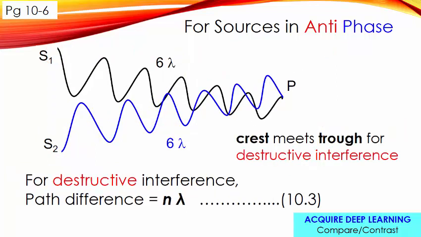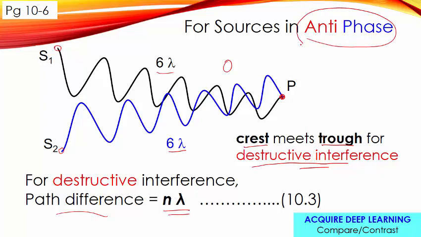Let's look at the next one. Again, one starts with crest, one starts with trough, and they are anti-phase. You'll find that they will meet anti-phase if these two path lengths are the same. So the path difference in this case is 0. When the path difference is 0, the crest meets the trough, which will give us destructive interference. So when the path difference is n lambda, we get destructive interference. This is for anti-phase.